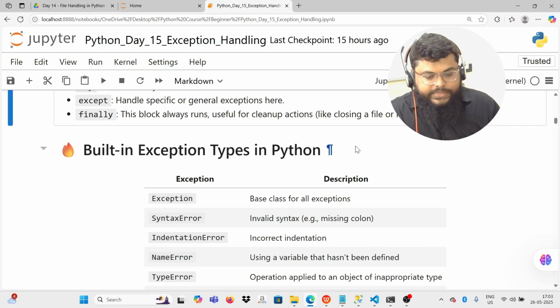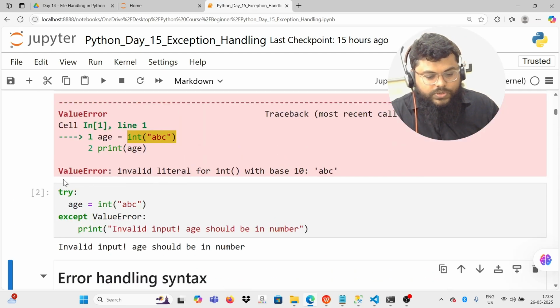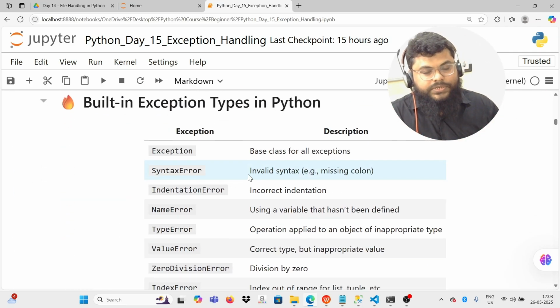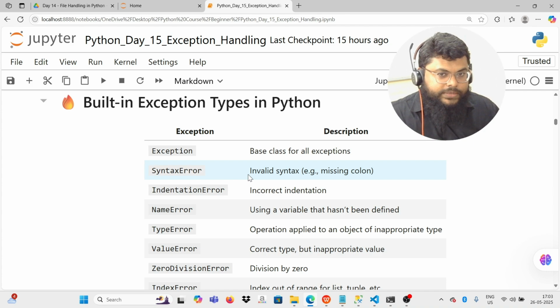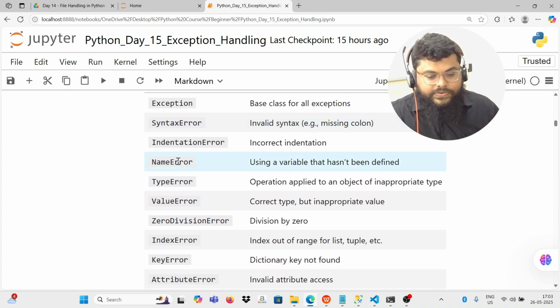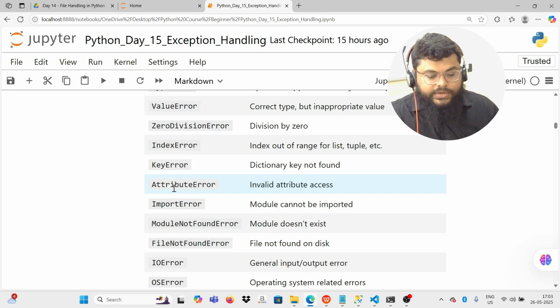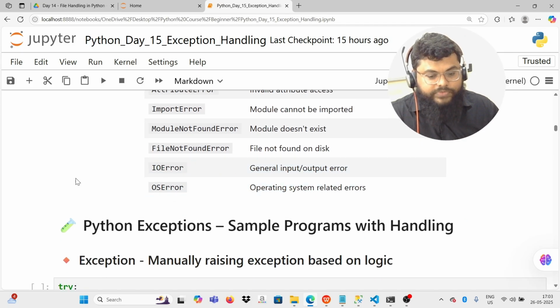So these are some of the built-in exception types that we have in Python. Just now we saw this value error, right? Similar to this, we have a lot of built-in exception types that Python generates when it finds an error. So we have syntax error, indentation error, name error, type error, value error, division by zero error, index error, key error. So all these error types we have.